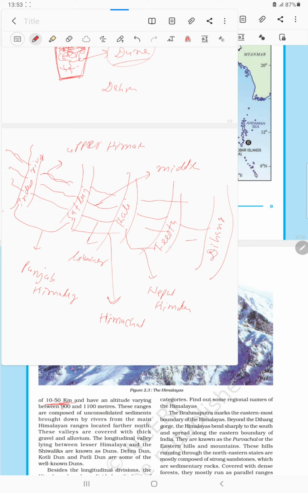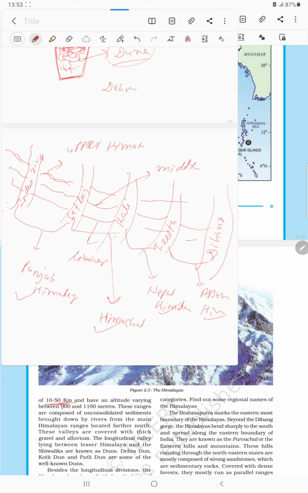And the Himalaya between the river of Tista and Dihang is termed as Assam Himalaya. So this division is on the basis of the region. Okay. On the basis of the region, Himalaya is divided into the Punjab Himalaya, Himachal Pradesh Himalaya, Nepal Himalaya, and Assam Himalaya. You have to be very clear about the rivers.